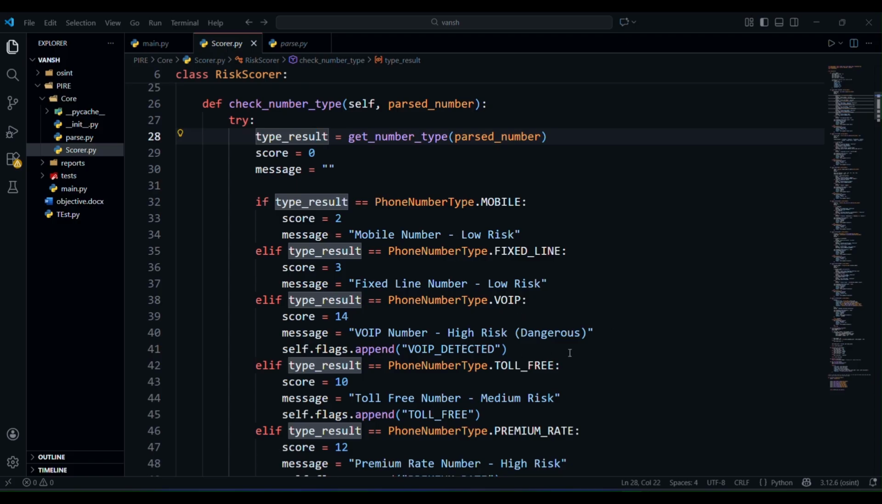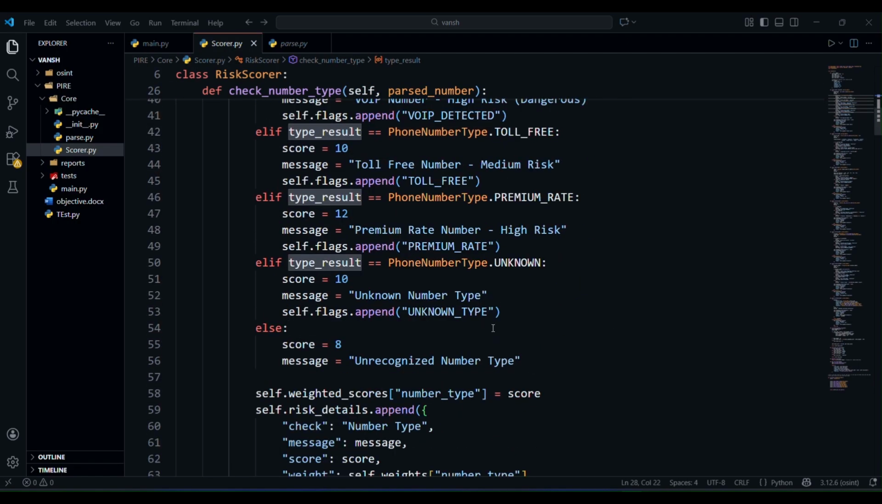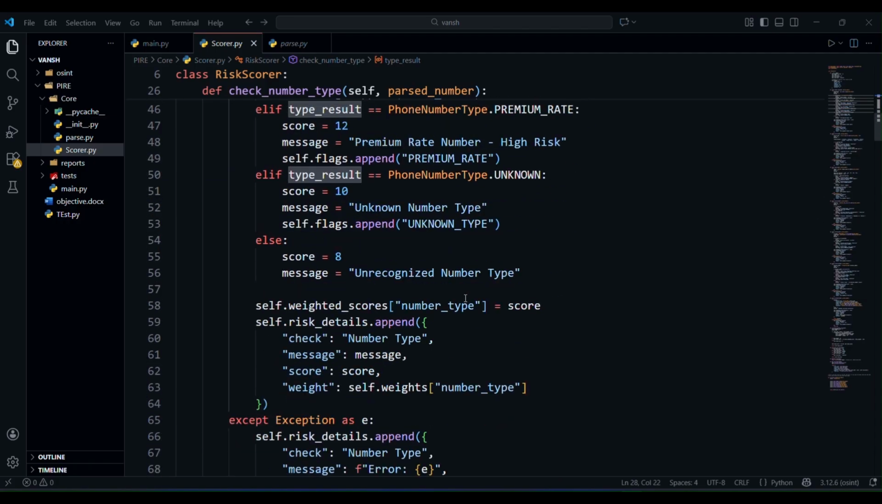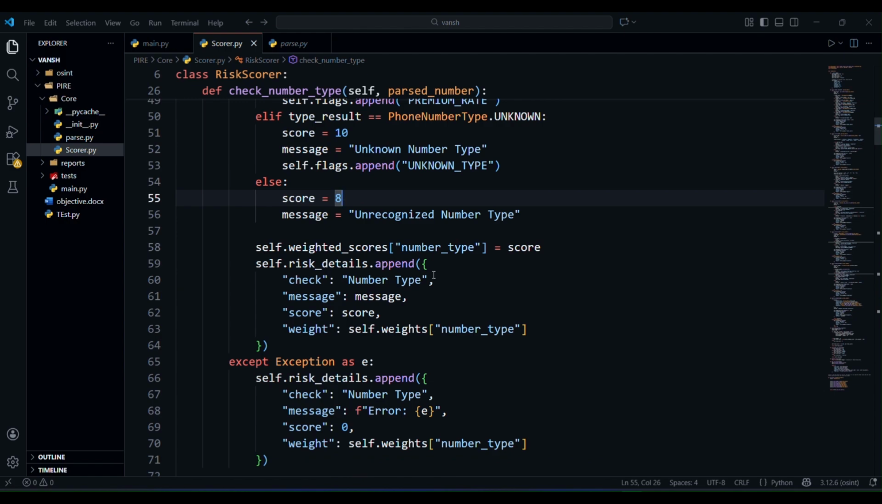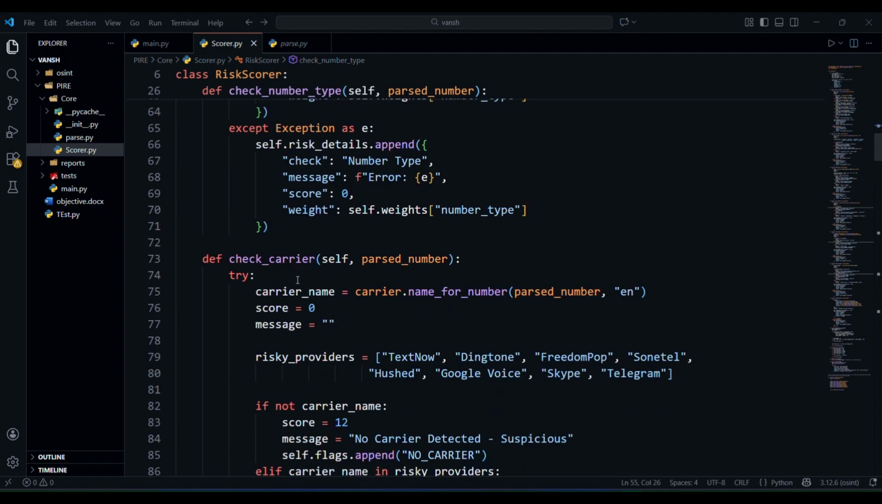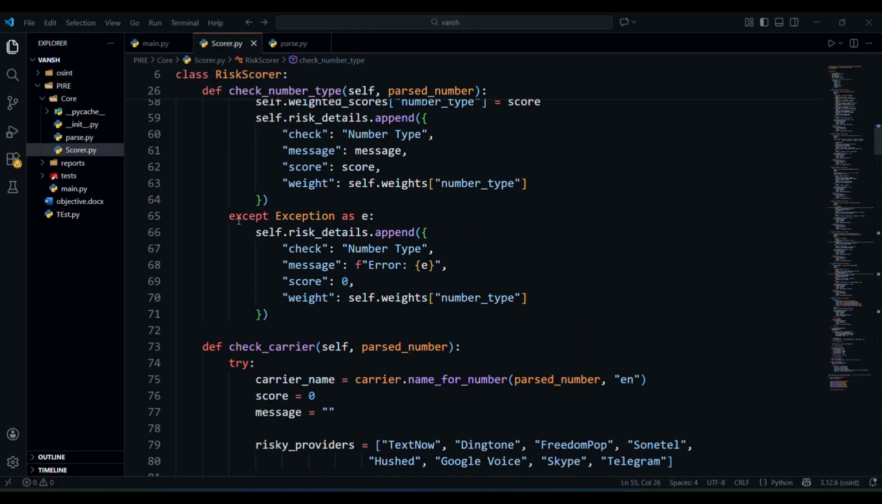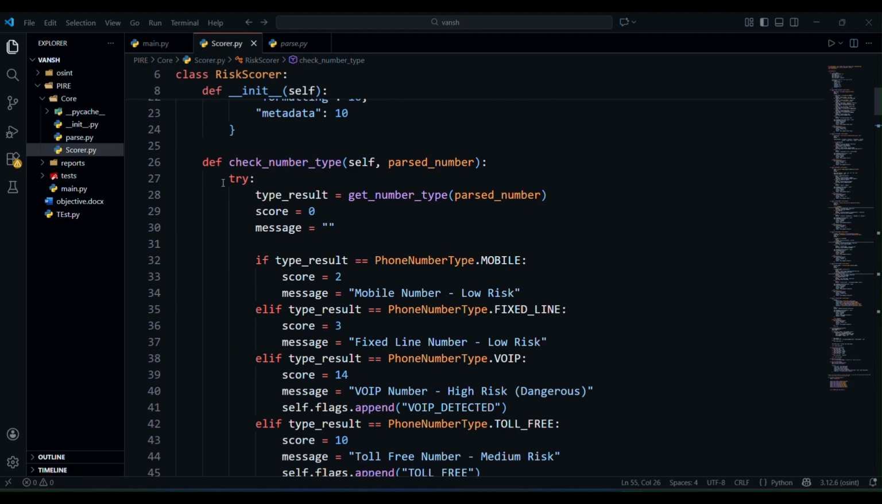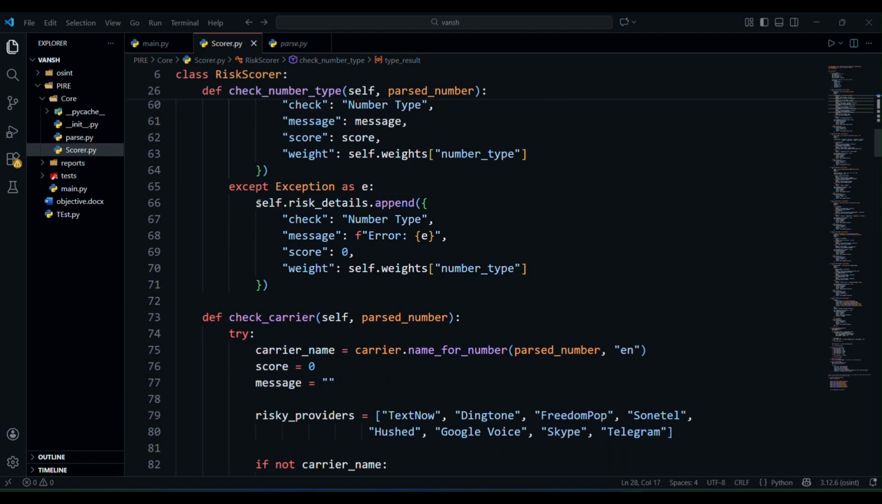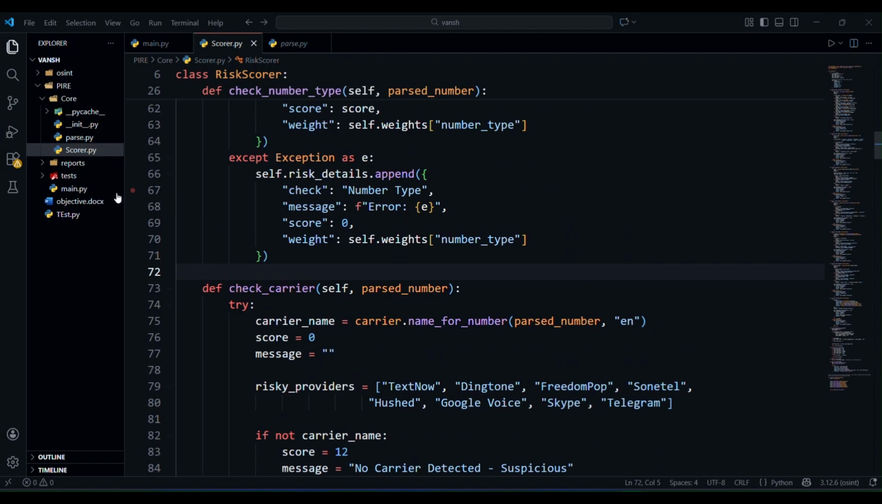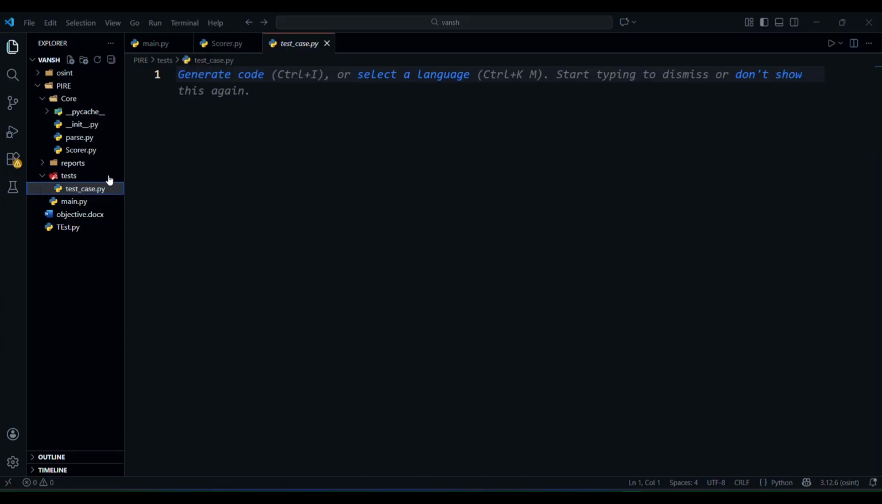Then yeah, mobile number, fixed line number, VoIP, toll free, premium rate, unknown. So here it will be checking the number, and if any of the numbers is not found or is an unrecognized number type, it will give it a score, and based on that score it will do that. So that's how it is working, and I have used try catch because I don't want my program to fail. I simply want it to show me an error which can be of this type or something. I will be introducing test cases for that type of thing.